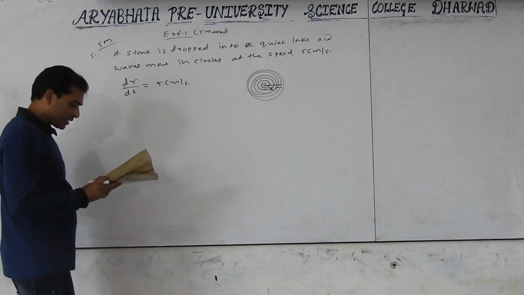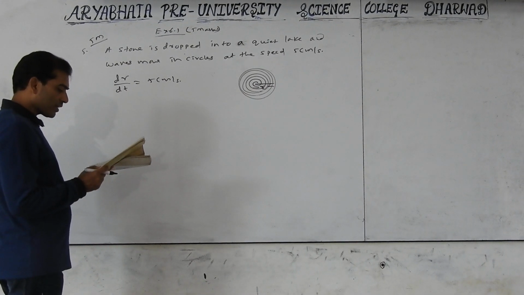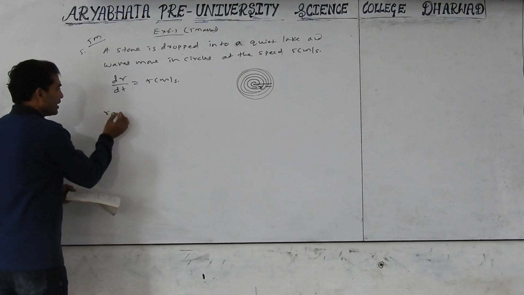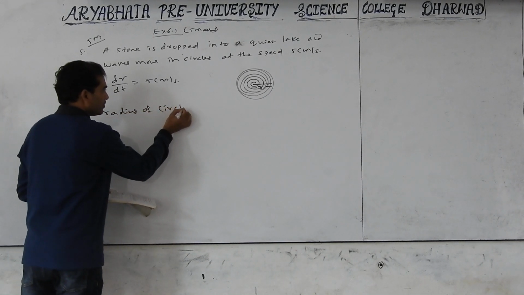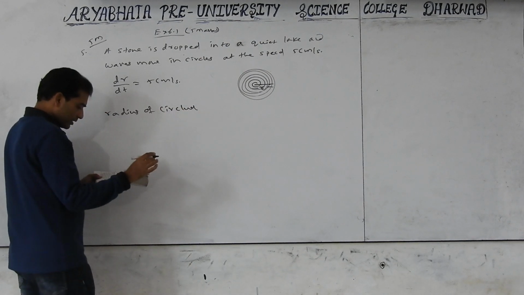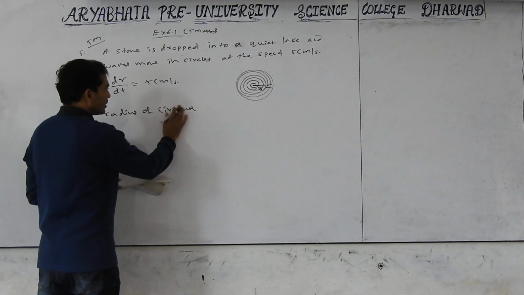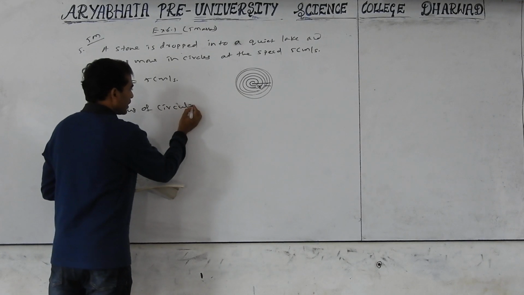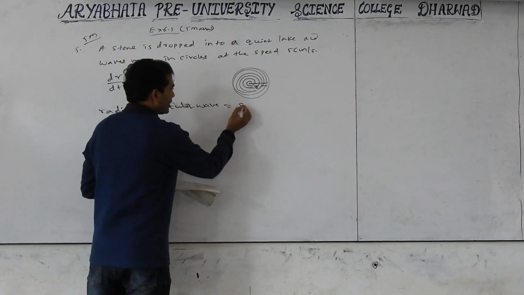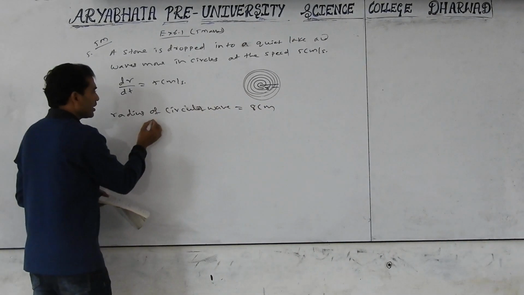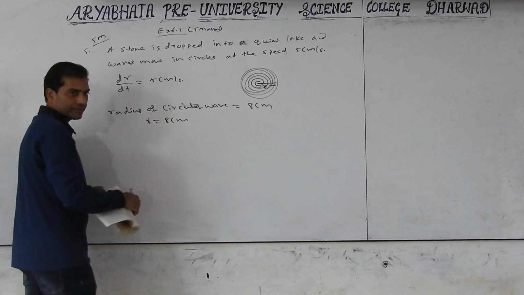Next, further, at the instant when the radius of the circular wave is 8 centimeter. That means r equal to 8 centimeter.